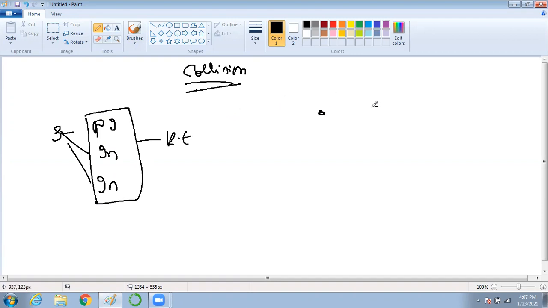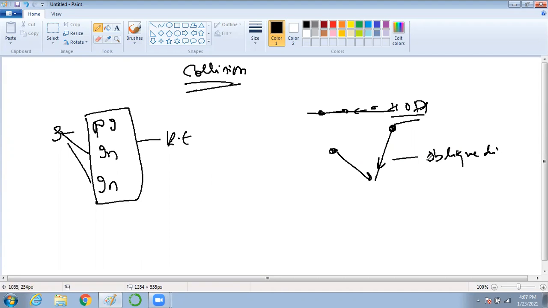Geometry means two bodies are hitting each other. It's called head-on collision. And if two objects are coming, one like this and one like this, they will hit at an angle. Here both are head-on. This is called oblique collision. And how they are different, I have explained.